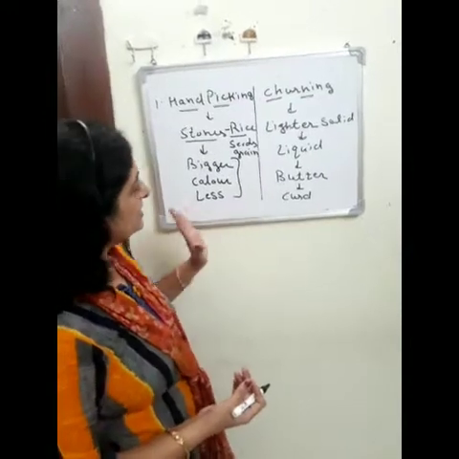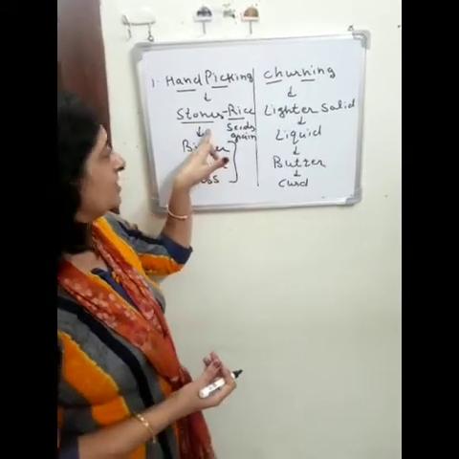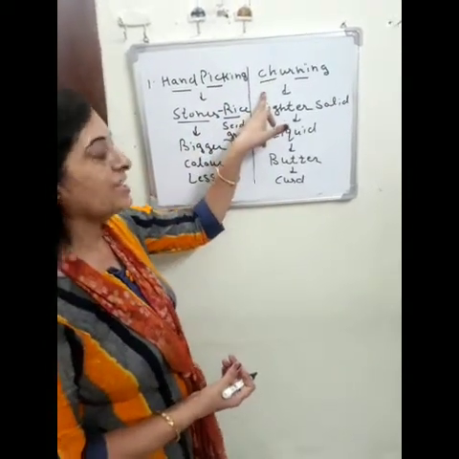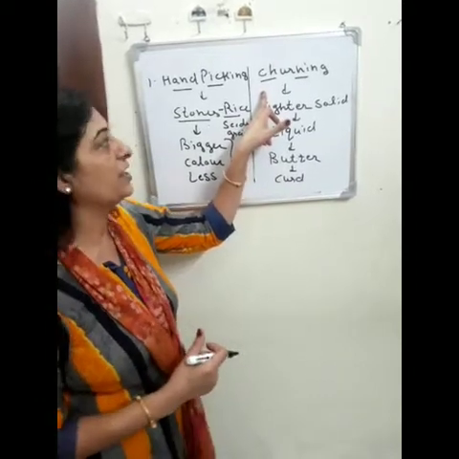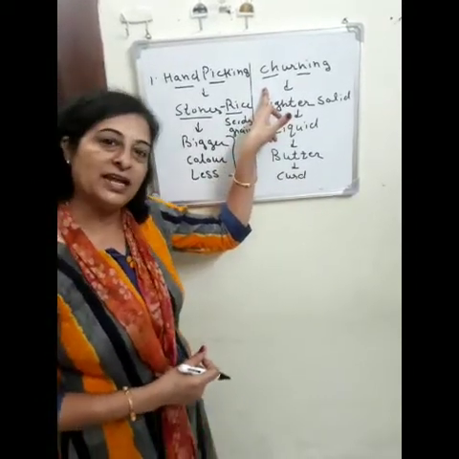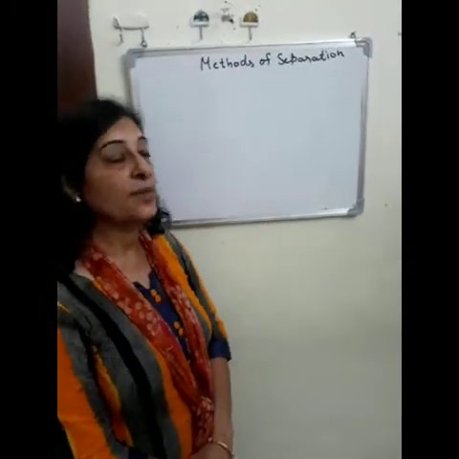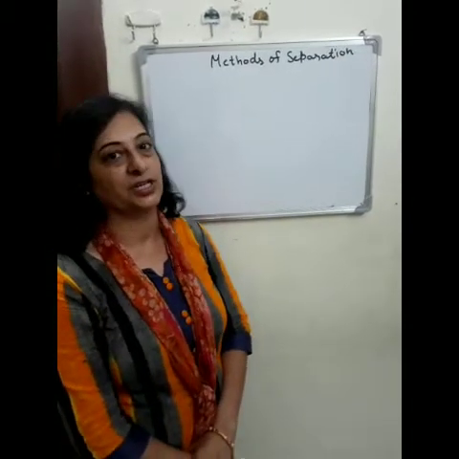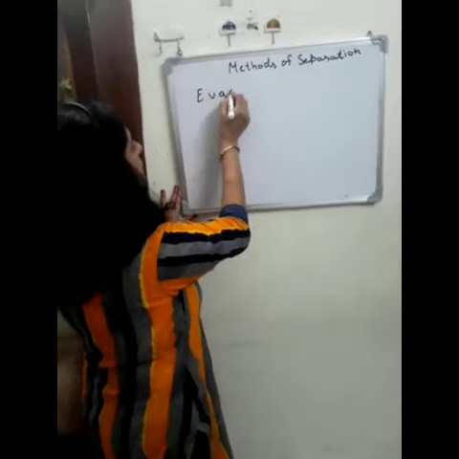So we can easily separate the impurities from the rice, like the stones, by the process of hand picking, and we can easily separate the lighter solid particles from the liquid by the process of churning. Now we will discuss our next method of separation of substances, evaporation.